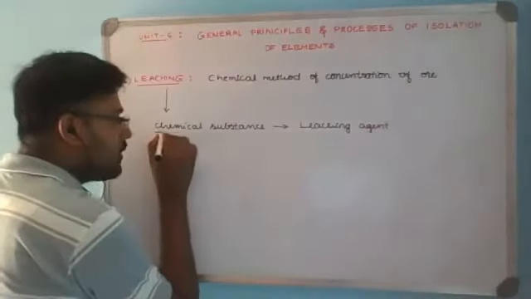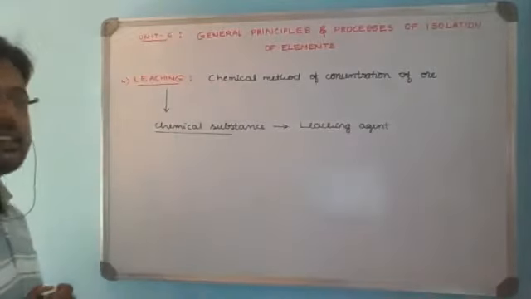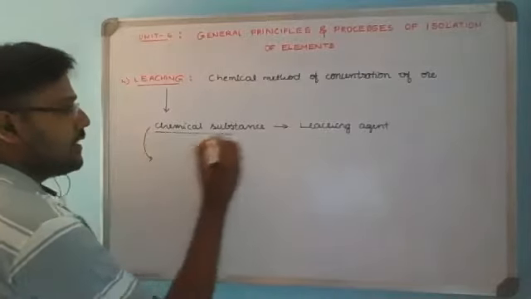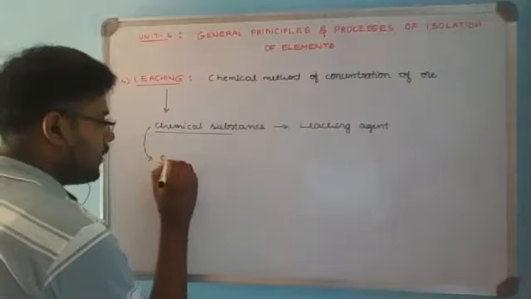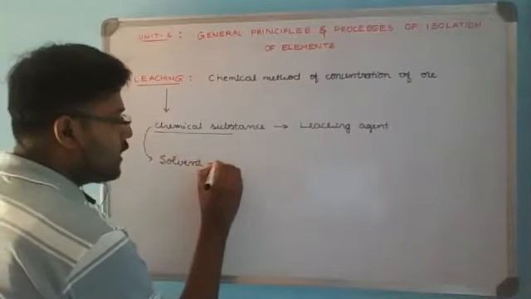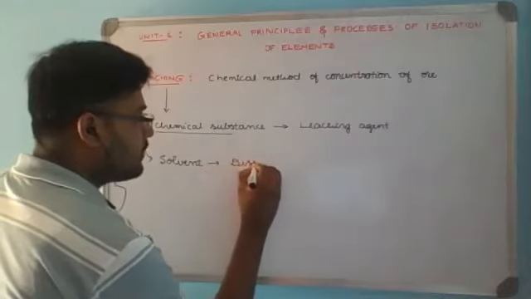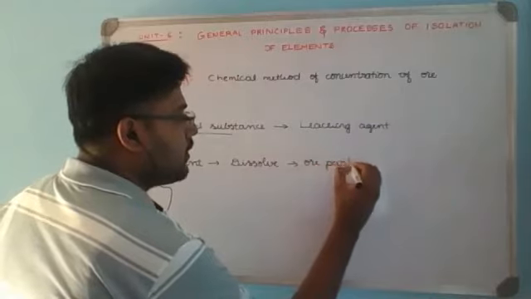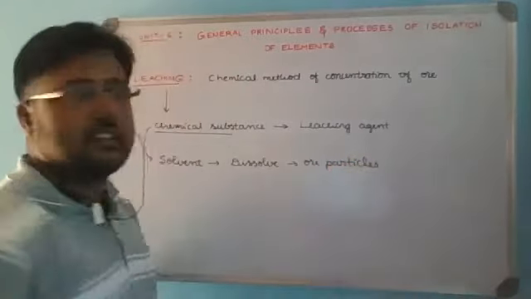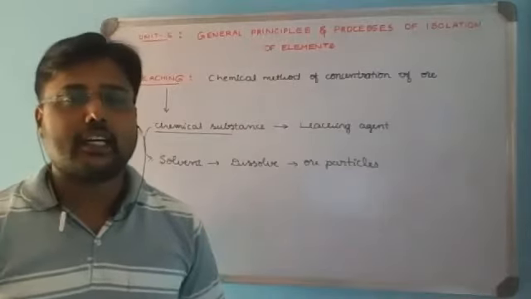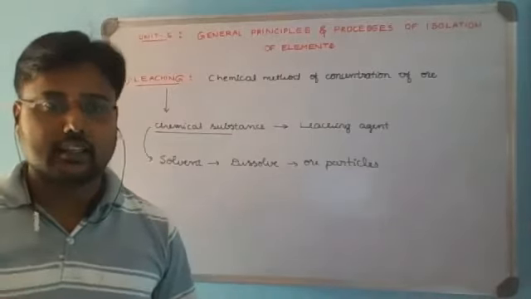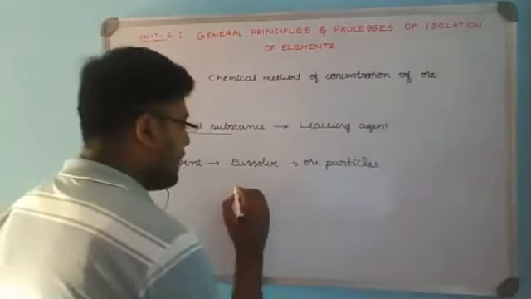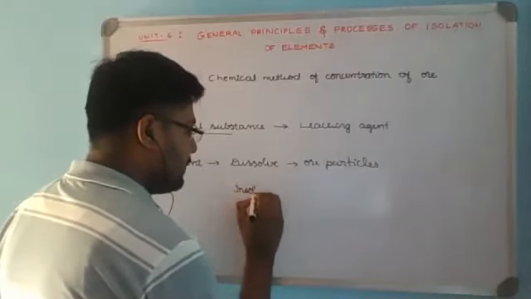And what are the satisfiable conditions for the chemical substance to act as a leaching agent? We'll try to observe. The selected chemical substance as a leaching agent, as a solvent, should dissolve the ore particles. That means it solubilizes the ore particles by chemically reacting. The leaching agent will dissolve the ore particles, whereas the gangue particles remain insoluble.